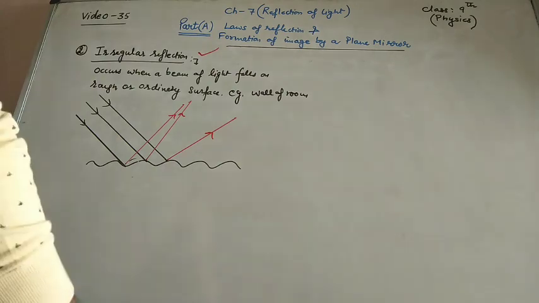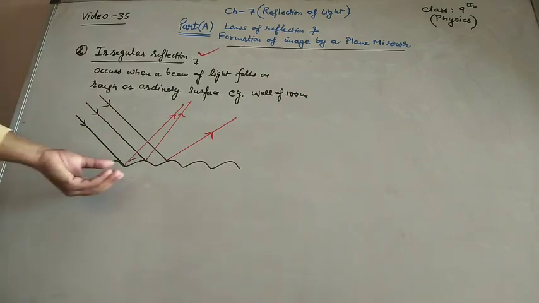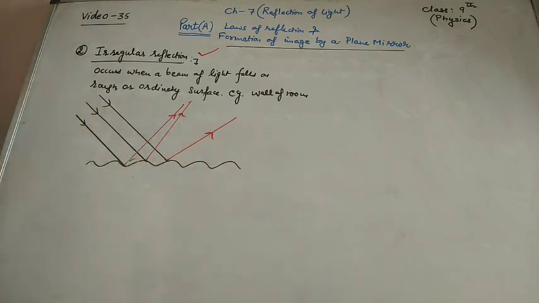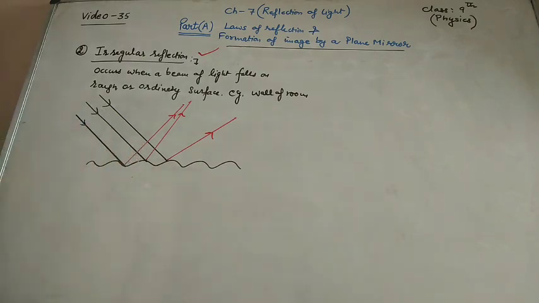Now the kind of diffused light which you get from reflection due to the uneven surface is the reason only due to which we are able to read anything, any written part. So that is also diffused light, also coming due to the uneven surface, right. Now some terms are related to reflection. These terms must be clear to you, right.